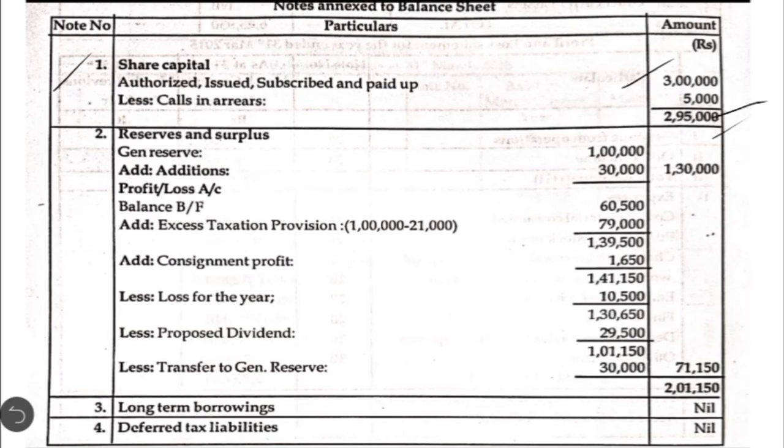Then in note number 2, we have reserves and surplus. Under that, first item is general reserve. So 1 lakh is the old balance given in the trial balance. For that, we are going to add the transfer during the current year, 30,000. So total general reserve balance is 1,30,000.